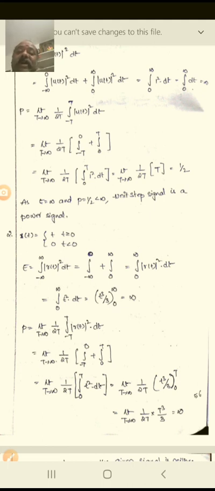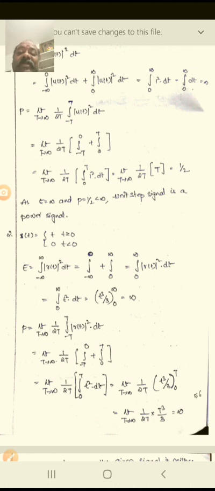This is r of t, x of t, the function they were given, where t is greater than or equal to 0. Therefore, you may take the integral from minus infinity to plus infinity of r of t whole square, which is equivalent to the integral from minus infinity to 0 plus 0 to infinity. This is the definite integral.